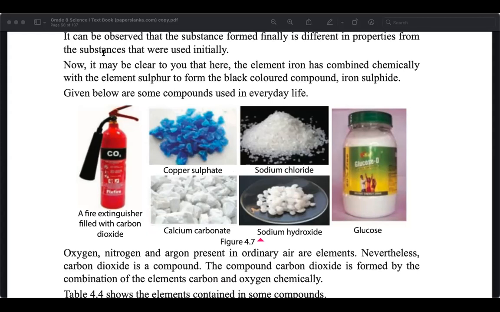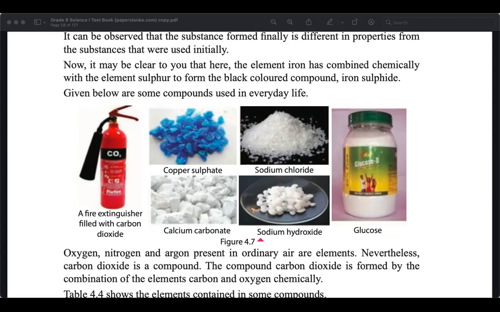It is made up of basically sulfuric acid and water, a mixture of sulfuric acid and water.